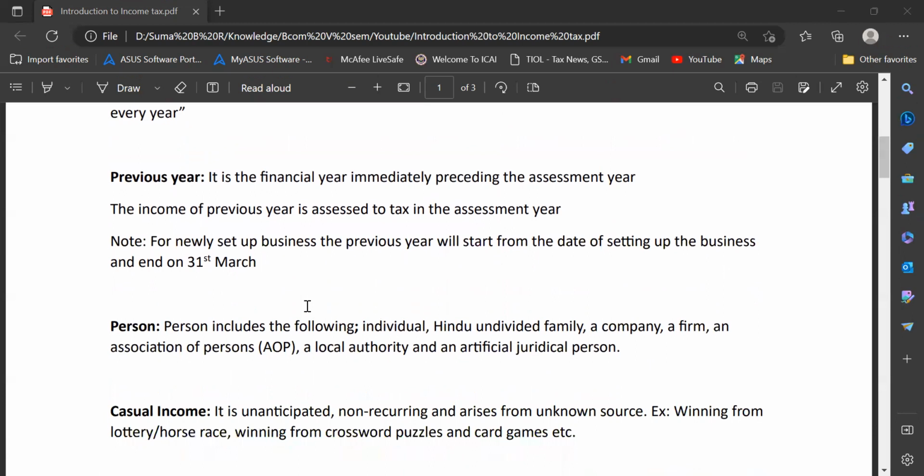Then comes the definition of a person. This person will include an individual, a Hindu undivided family, a company, a firm, an association of persons, a local authority, and an artificial juridical person.